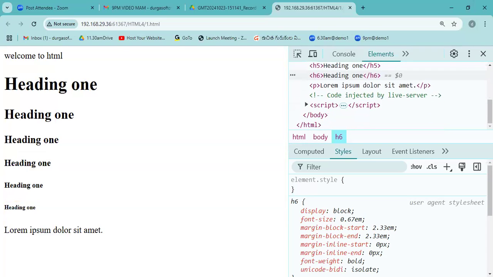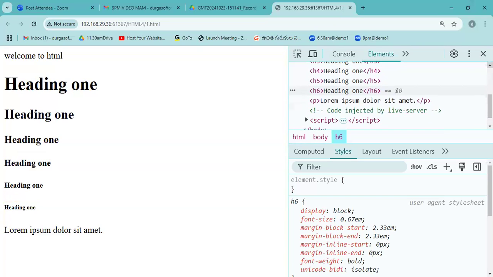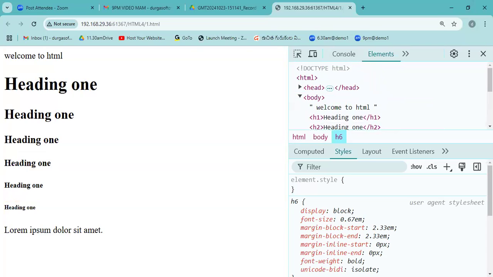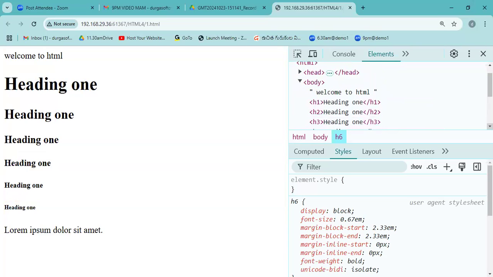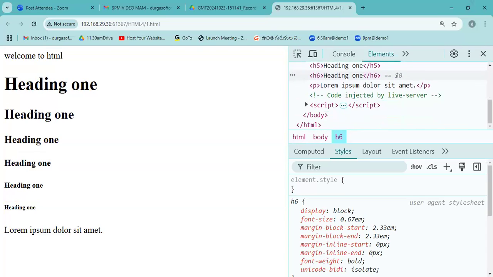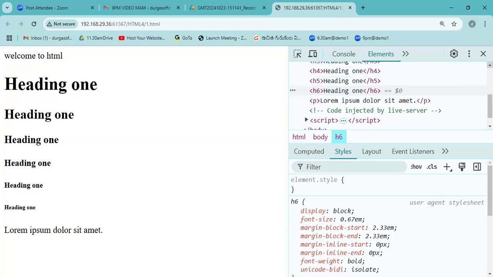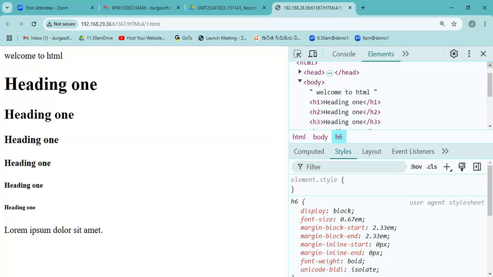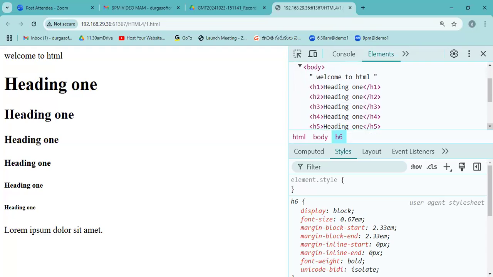Here the P tag we use to display paragraph content. The script tag we use for writing JavaScript code. This way we can write it. The style tag and the script tag we use to write that type of content. Here I'm writing H1 to H6, all different sizes of headings for our application.